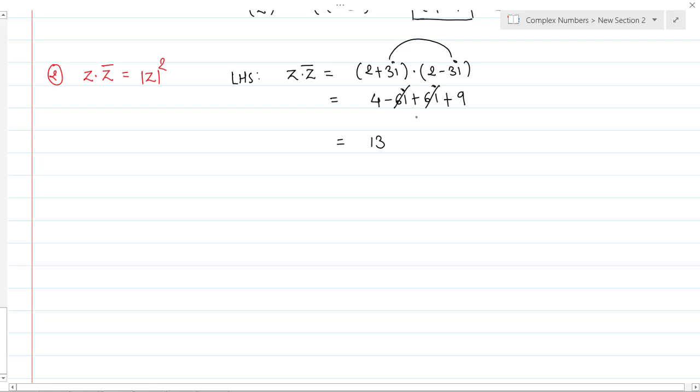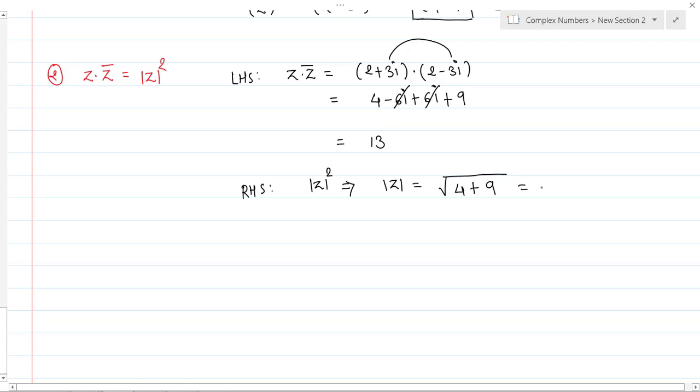Okay, so this is nothing but 13 I am getting. What is the RHS of this given statement? This is nothing but mod of z square. So first find out mod of z. Mod of z is nothing but root of 2 square plus 3 square. 2 square is 4 plus 3 square is nothing but 9.